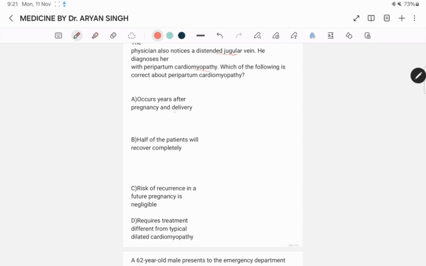Occurs years after pregnancy and delivery. Half of the patients will recover completely, and the risk of recurrence in a future pregnancy is negligible. Requires treatment different from typical dilated cardiomyopathy. The best answer is that half of the patients will recover completely, because it is similar to dilated cardiomyopathy. It has the best prognosis, as half of the patients will recover completely, because the peripartum cardiomyopathy